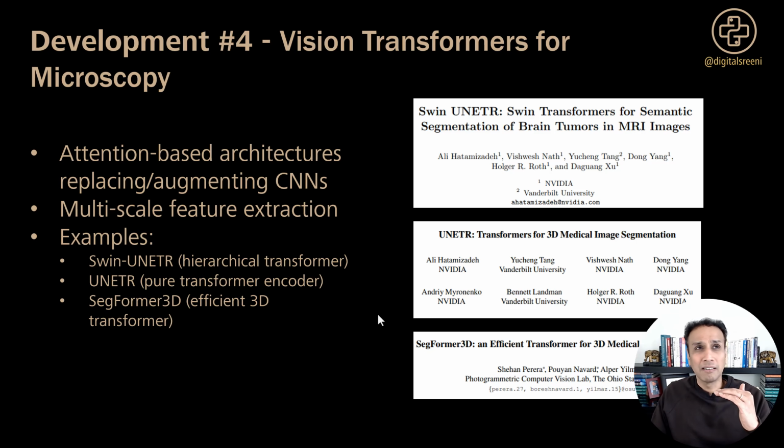And if you have time to read only 3 papers or 3 technologies that you want to dive deeper into, then I recommend the Swin UNETR with hierarchical transformers, UNETR with pure transformer encoders, and SegFormer3D for efficient 3D segmentation. So I really bookmark these 3.